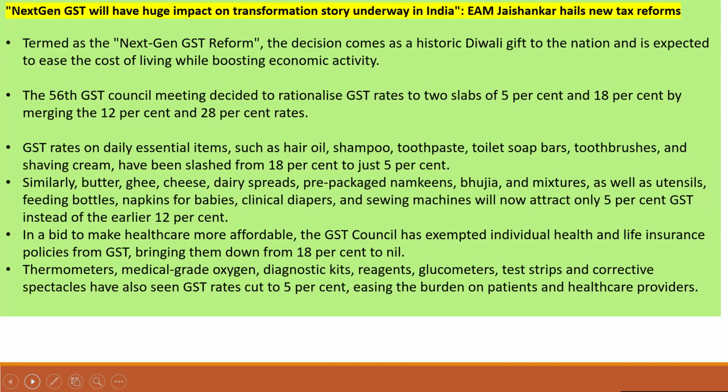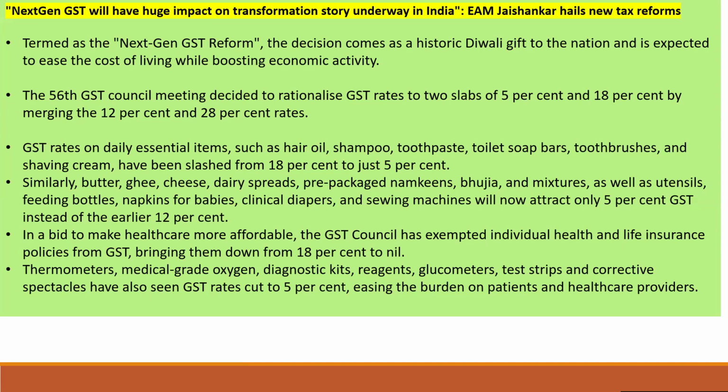The 56th GST Council meeting decided to rationalize GST rates to two slabs of 5% and 18% by merging the 12% and 28% rates.